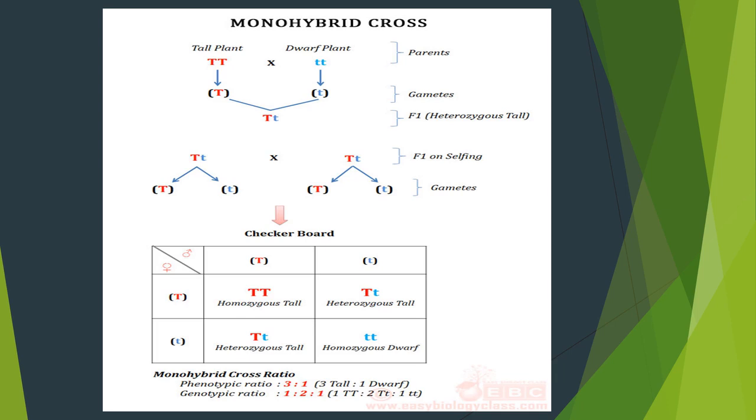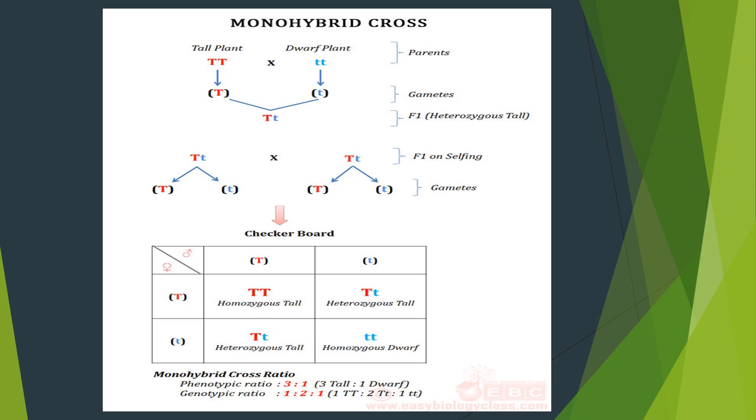So here in the F1 generation, the capital T allele is going to be expressed. Capital T denotes tall, so all the plants are going to grow in a tall manner. What is F1? The full form of F1 is first filial generation.